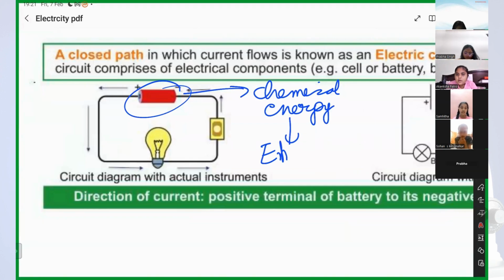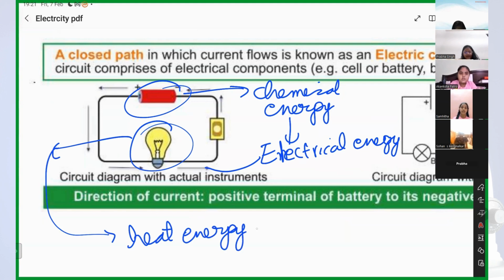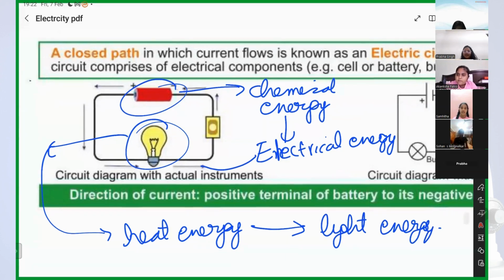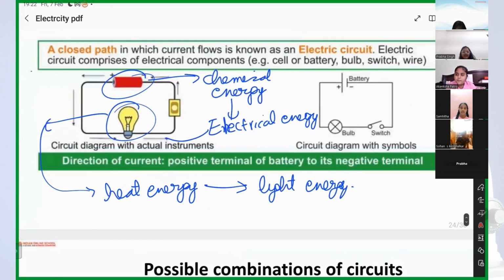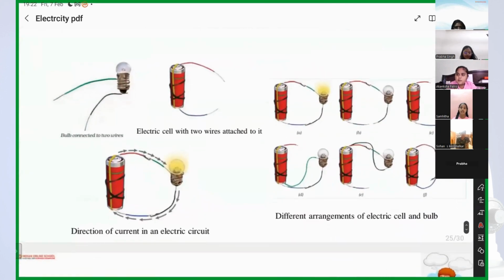And then the electrical energy of the wire will convert to, first, heat energy, and then heat energy will convert to light energy. Okay. So: chemical energy to electrical energy to heat energy, and then heat energy to light energy.